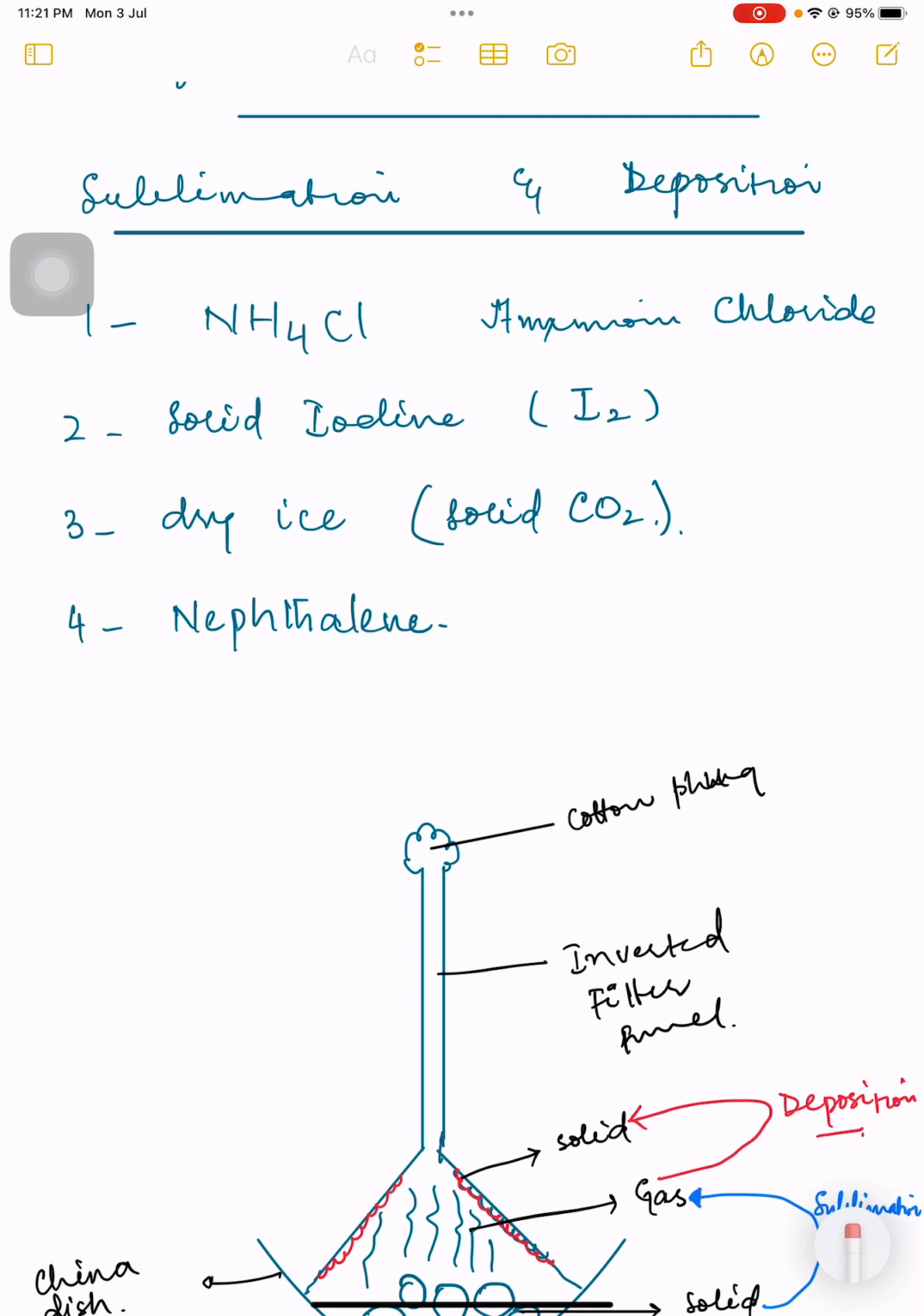But right now I'm telling you that naphthalene is the scientific name for mothballs. You might have seen the mothballs which we keep in clothes for safety purposes. All these 4 examples are in the category of sublimation, and they are in the category of deposition as well.